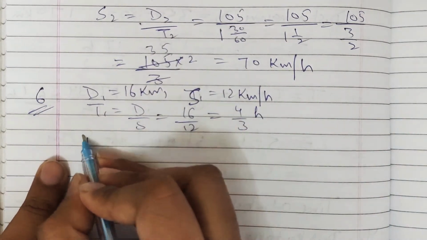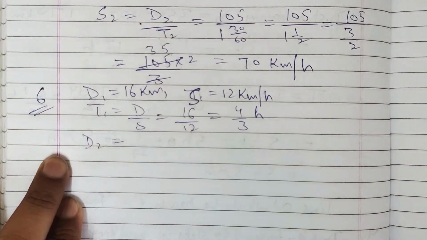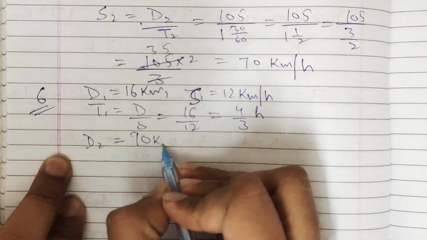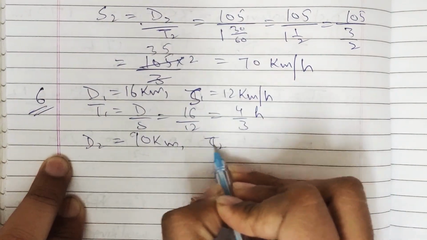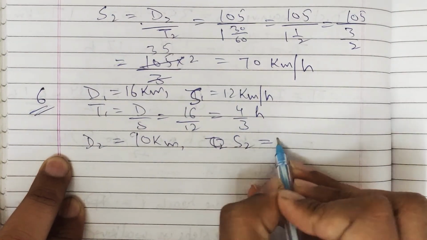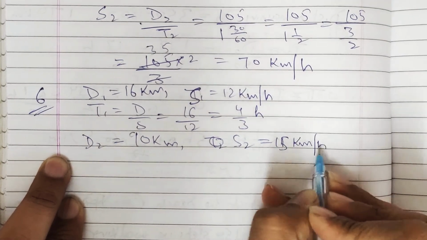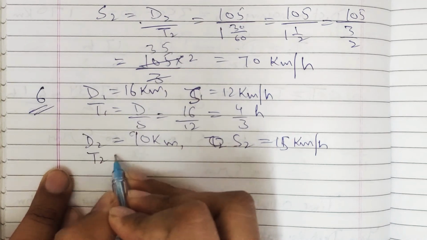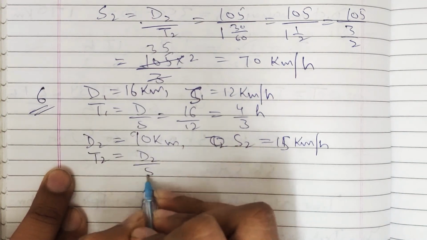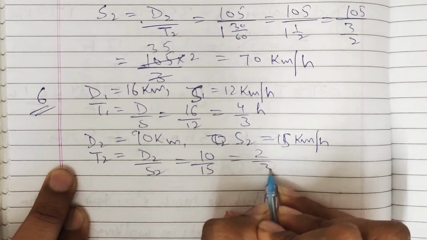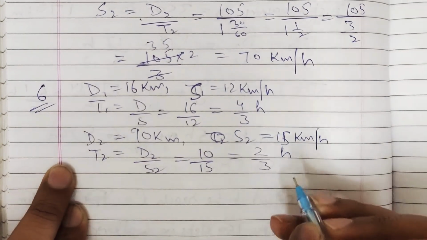Similarly D2 is 10 kilometers, S2 is equal to 15 kilometers per hour, right? So T2 is equal to D2 upon S2, 10 upon 15, 2/3 hours, right?